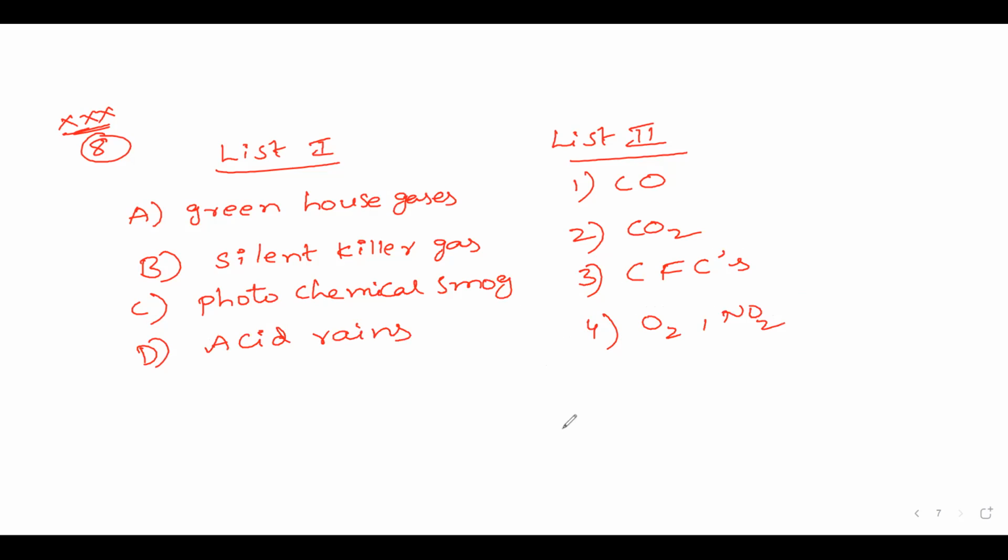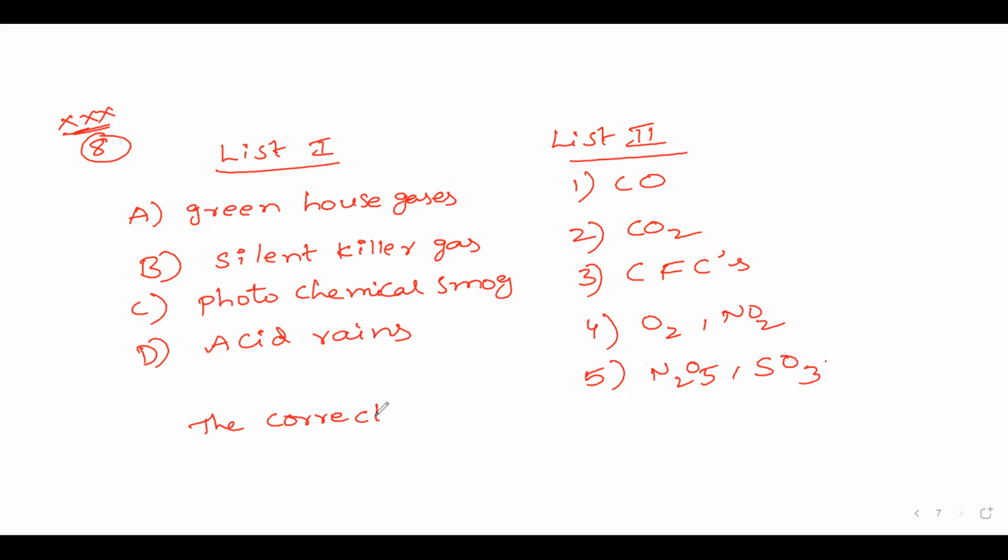And one more option they have given, fifth one, extra, that is N2O5, dinitrogen pentoxide, and also sulfur trioxide.